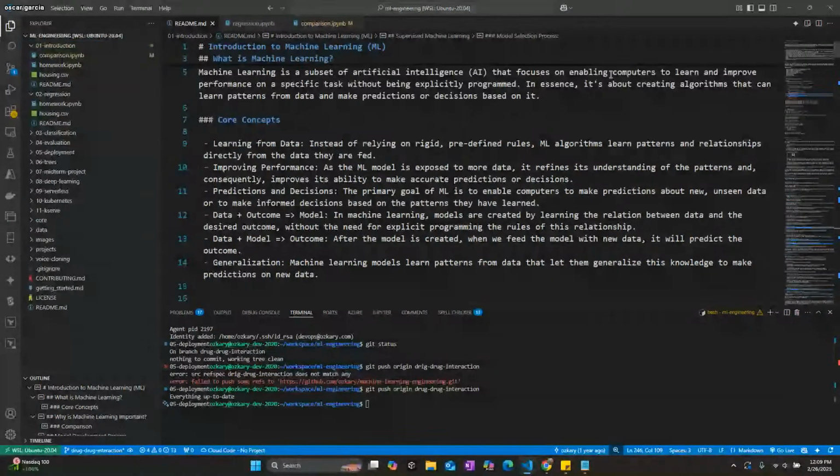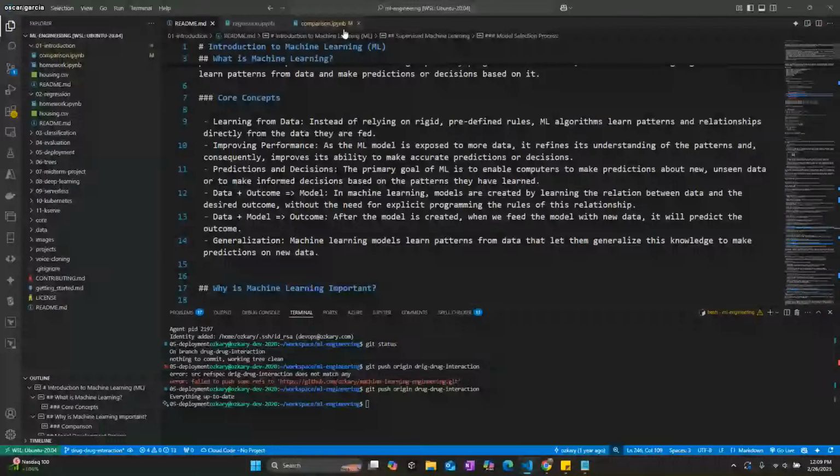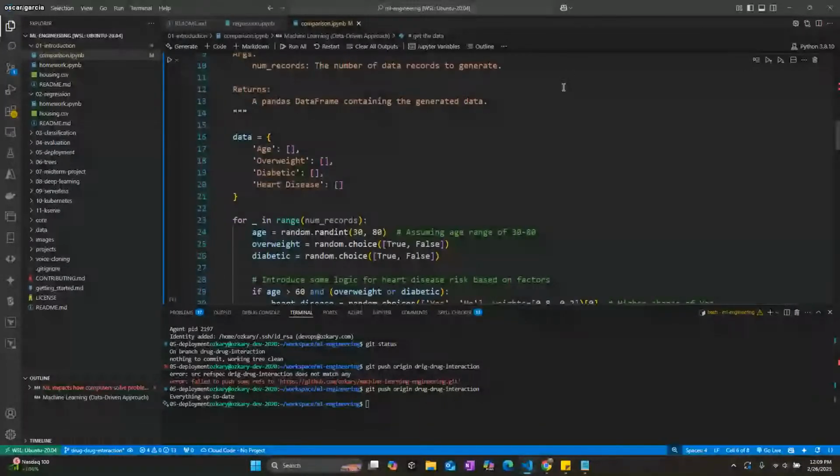But here, what we really want to look at is this comparison. A Jupyter notebook file, if you're familiar with it, is just a way to run Python scripts in an interactive way. So it's easy, right? If you just go here, you just read the documentation.